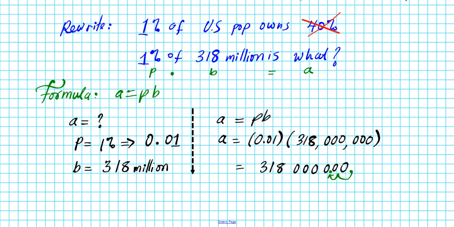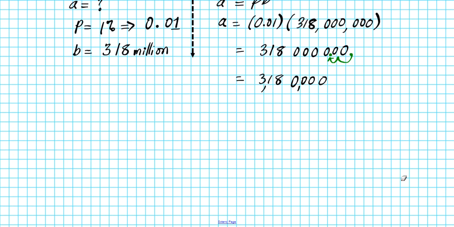So our final answer, we have 3,180,000. So about 3.18 million people own almost half the wealth in the United States, which is interesting.